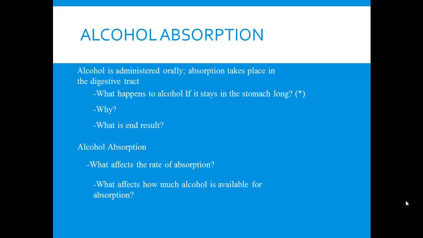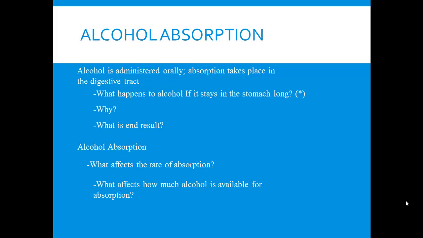Okay, so what we first want to talk about is what can happen to alcohol if it stays in the stomach for a long time. Now the important thing to recognize is that we're not talking about what can happen to the stomach or to the body. We're talking about what can happen to alcohol if it stays in the stomach too long. Well, it can be subjected to a significant amount of first pass metabolism. And if you remember from chapter one, we talked about first pass metabolism being associated with the liver.